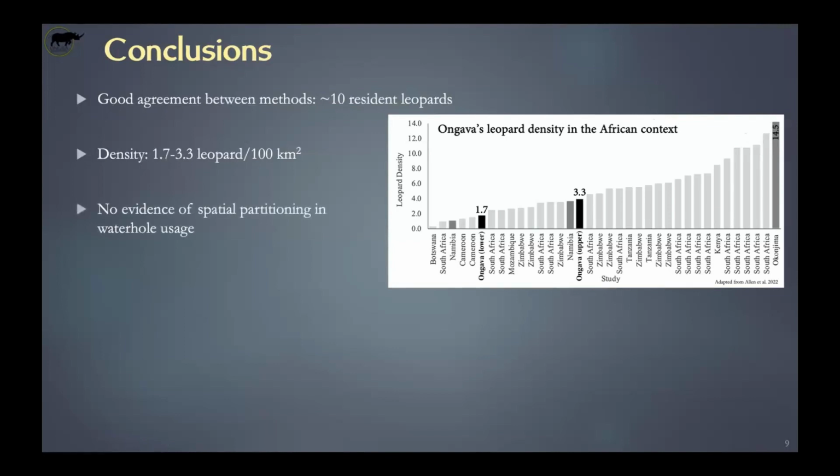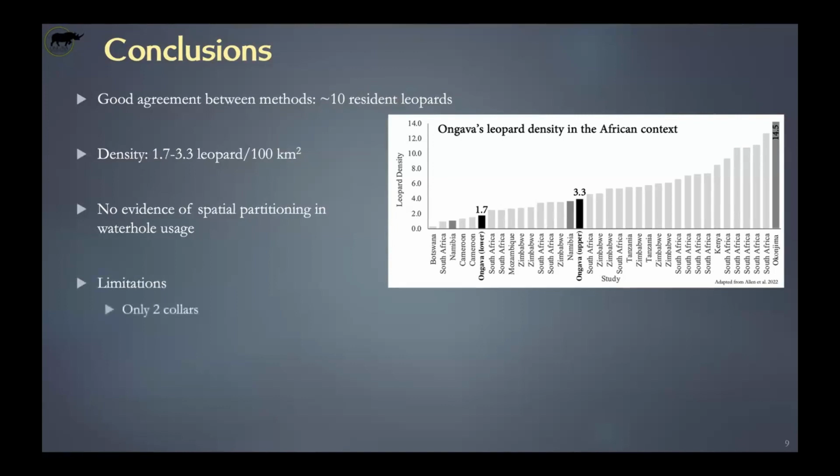From our data, when we look at when each individual was seen, so we looked at the time difference between the sightings of different individuals at the same waterhole, we could find no evidence of spatial partitioning in waterhole usage. So each waterhole was used by several individuals, sometimes within a matter of minutes, very often a matter of hours. So there doesn't seem to be a lot of competition, at least for waterhole access, which is not necessarily surprising in an environment like ours.